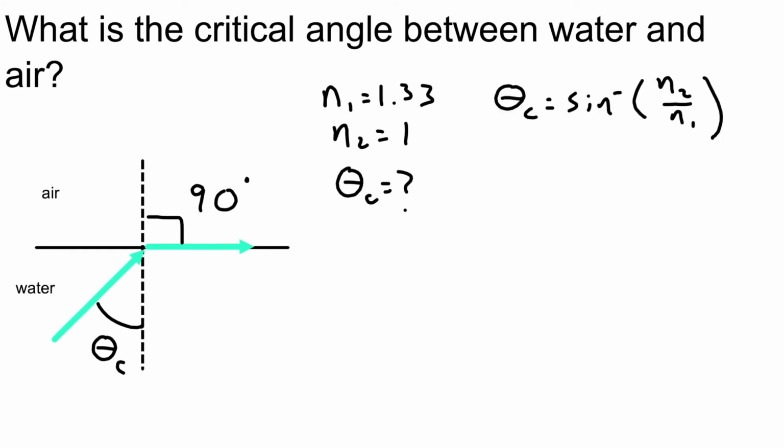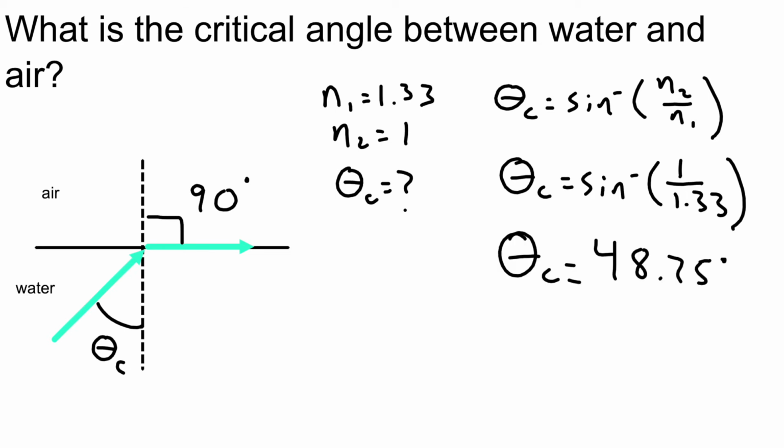Now the equation we'll use is the one that we just derived together: the critical angle is equal to the inverse sine of n2 divided by n1. We'll plug in our numbers here. So the critical angle is equal to the inverse sine of 1 divided by 1.33. After I put that in my calculator, I'll get 48.75.